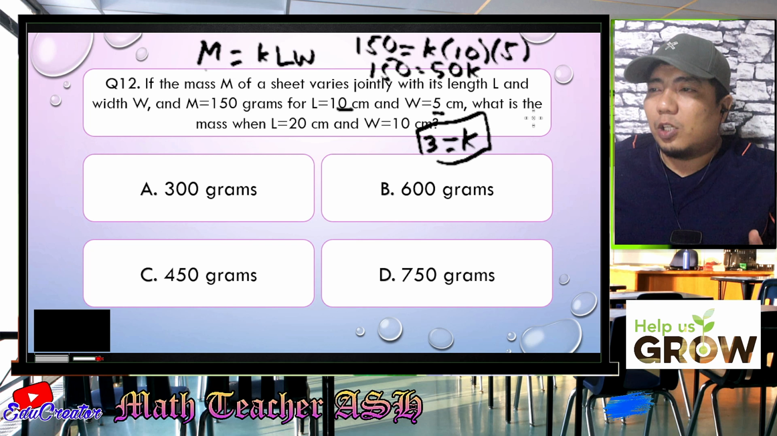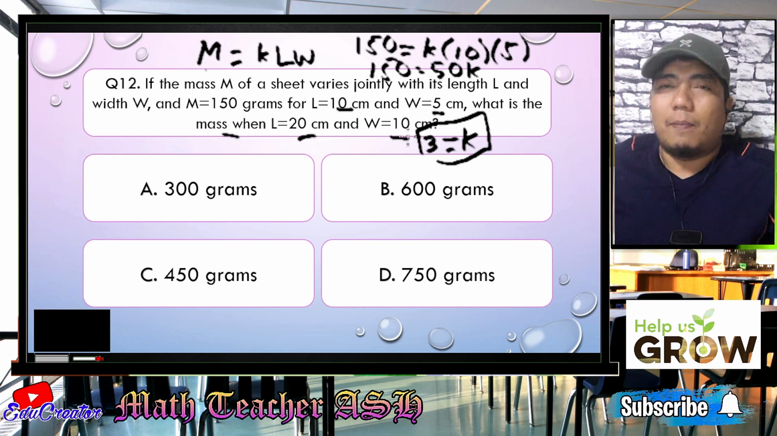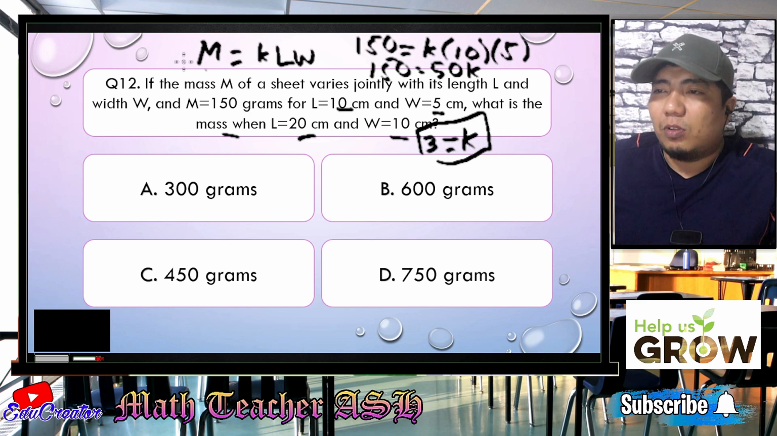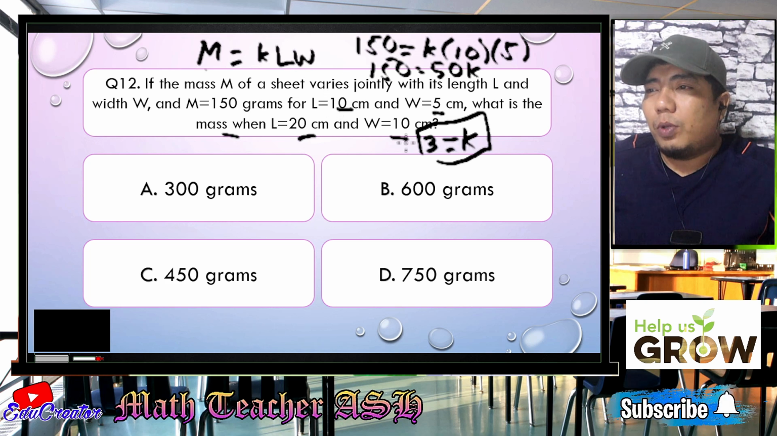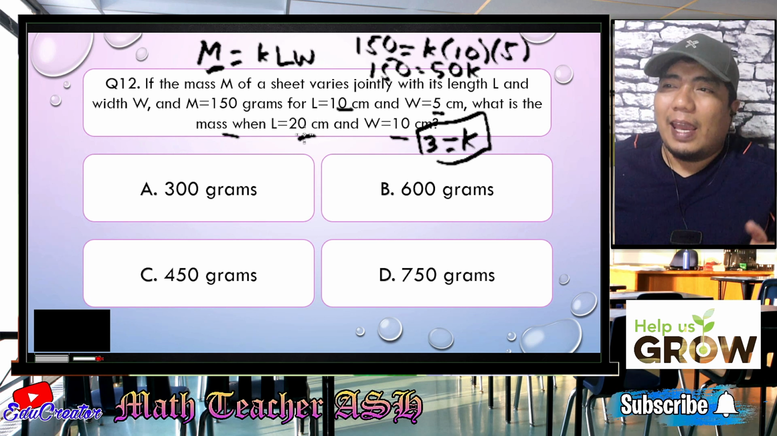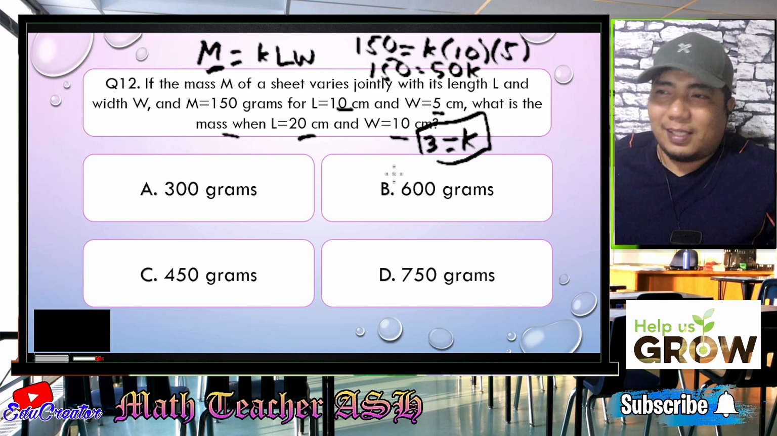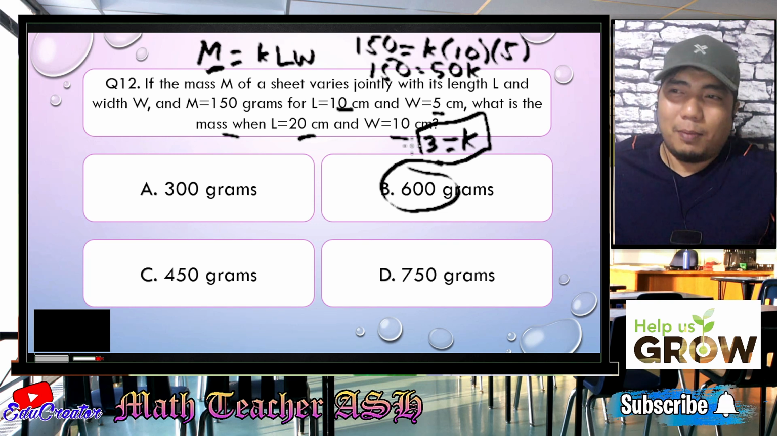The question here is what will be the mass if the length will become 20 and the width will become 10. So what we need to do is still follow this formula or this variation equation. And we will be getting the unknown M by just substituting the value of K, which is 3, the value of L, which is 20, and the value of W, which is 10. So we just multiply the 3. So that will become 3 times 20, that is 60, and 60 times 10, that is 600. Therefore, the correct answer for this given question or problem is letter B.